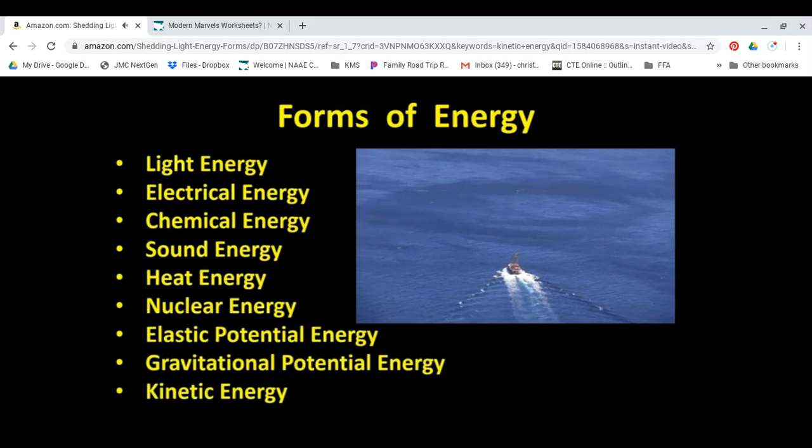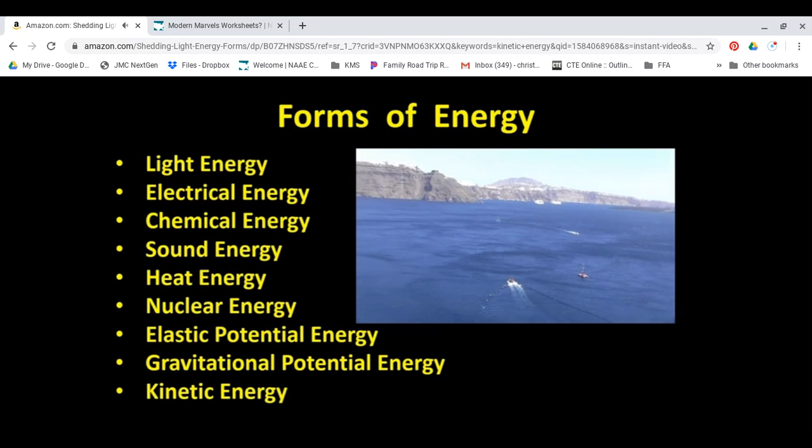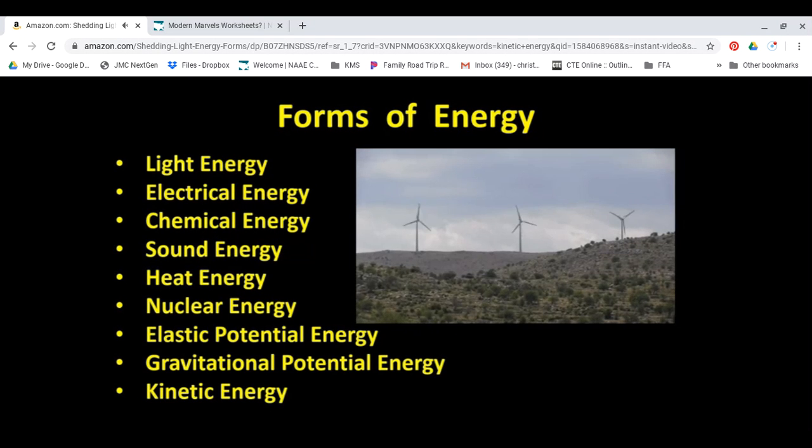These different forms of energy are all constantly changing from one form to another, and they're constantly transferring from one thing to another. In this program, we're going to look at these common forms of energy and examine situations where energy transforms from one form to another. So let's begin.